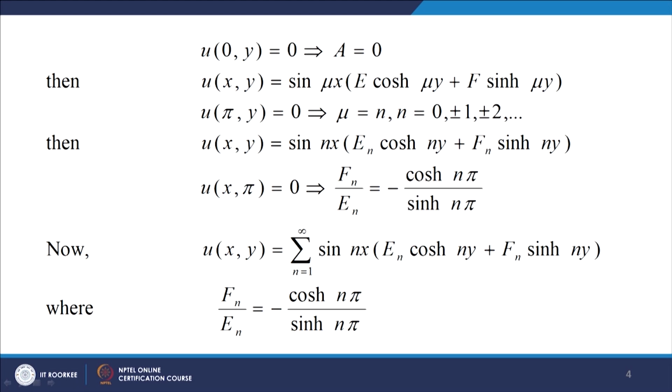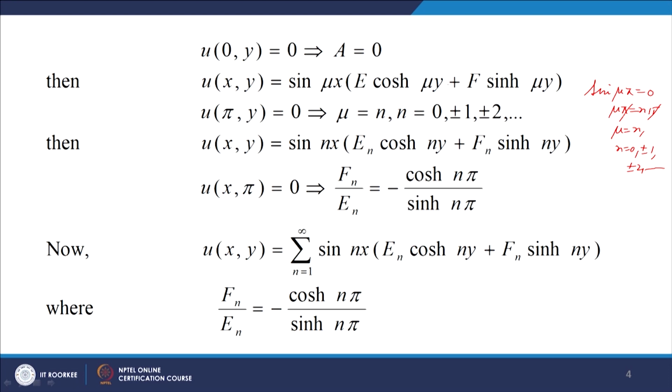So, we take sin mu pi equal to 0, and sin mu pi equal to 0 gives you mu pi equal to n pi. So, we can cancel pi and we get mu equal to n, where n takes values 0, plus minus 1, plus minus 2 and so on.